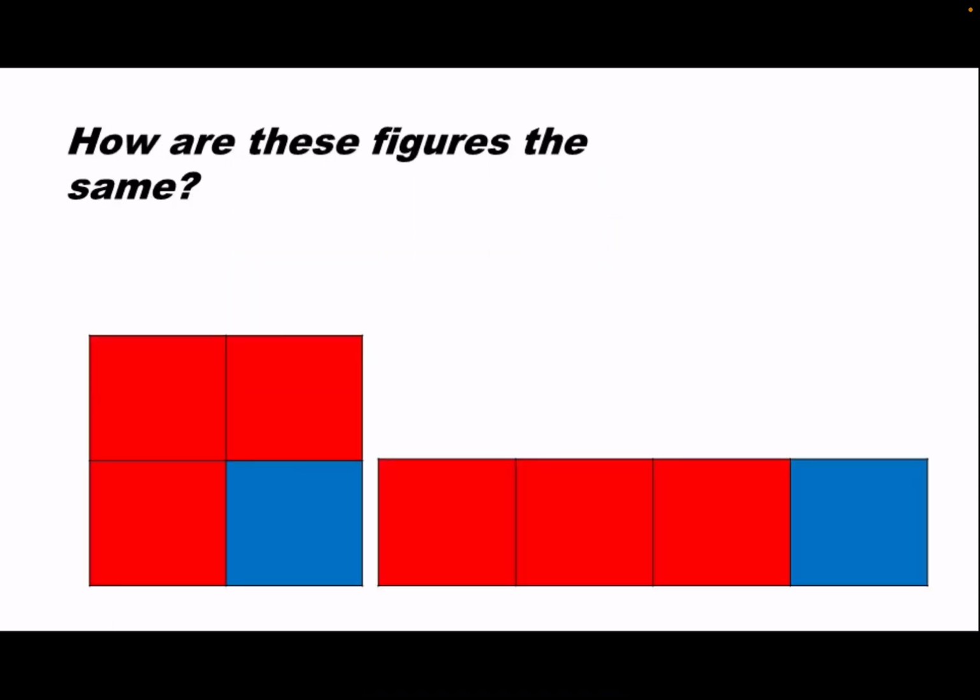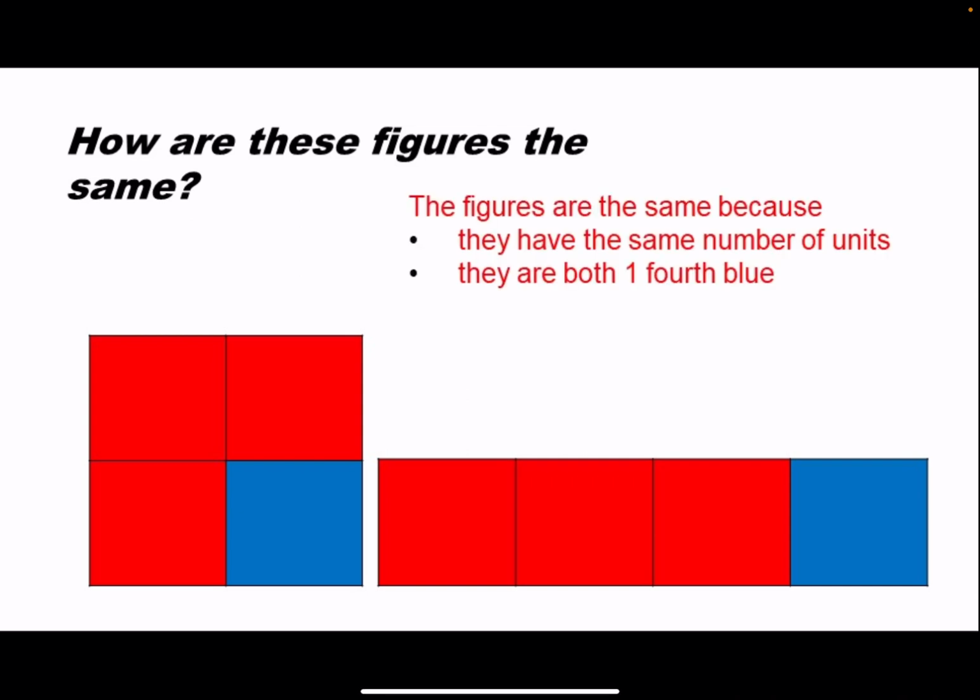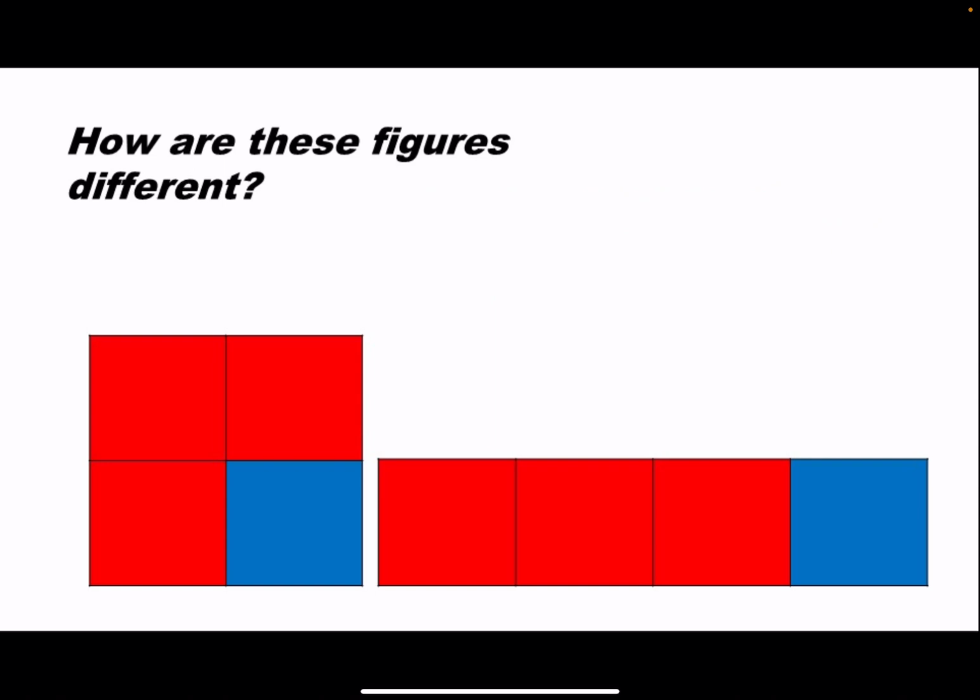How are these figures the same? The figures are the same because they have the same number of units, and they are both 1/4 blue. How are these figures different?